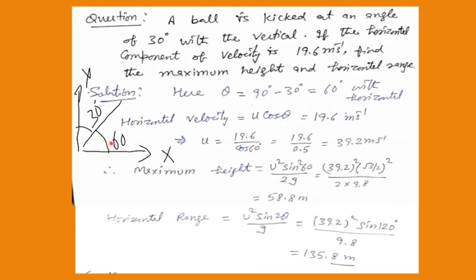This is known to you, but you should be able to use it. The angle is given with the horizontal, and the component along the horizontal direction is always u cos theta. So the horizontal velocity they have given, that is u cos theta, is 19.6 meter per second.